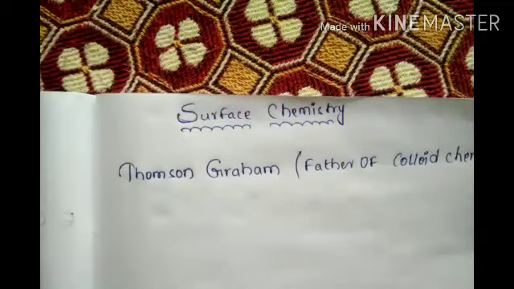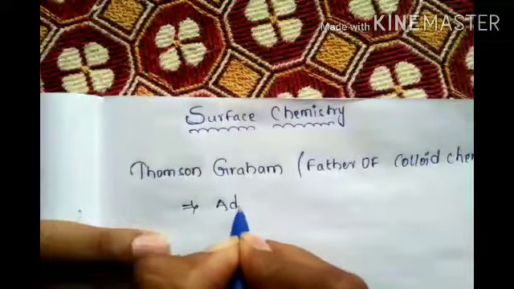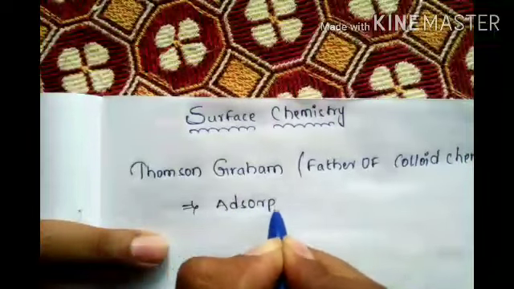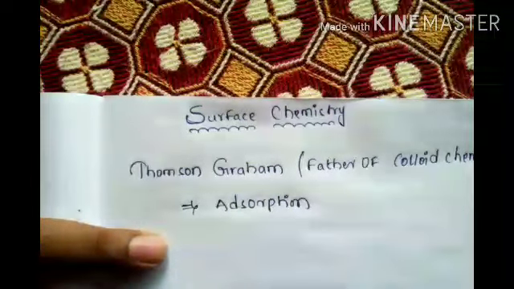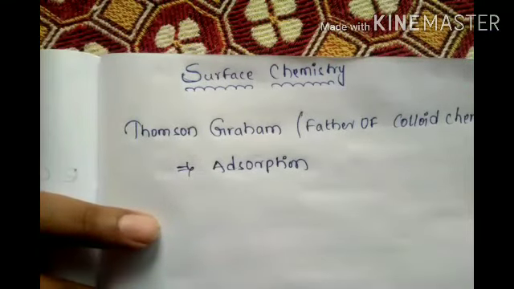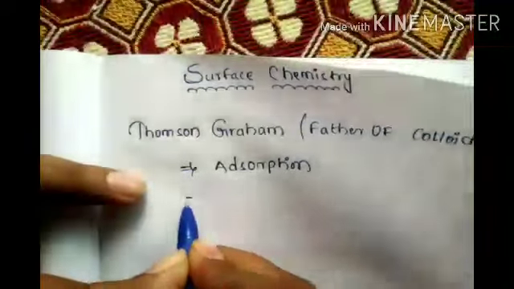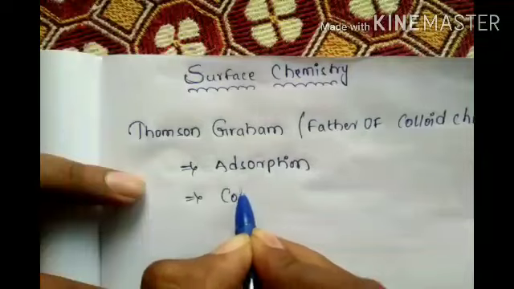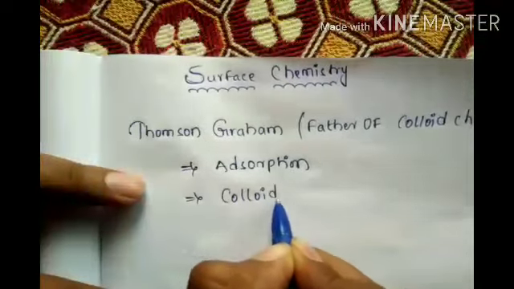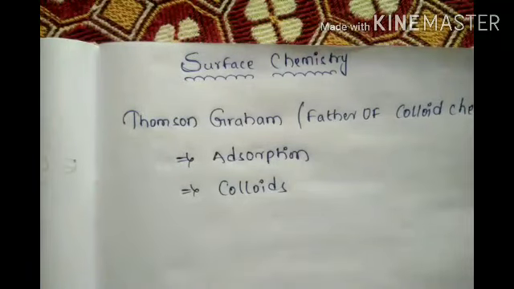In this surface chemistry, the main chapters are adsorption, not absorption. A-D, not A-B. Absorption is different, adsorption is different. Second, colloids.